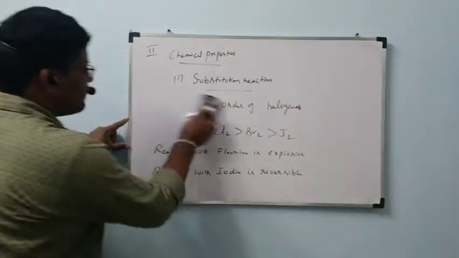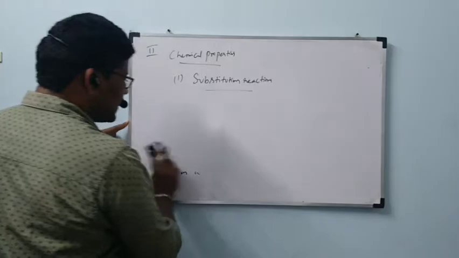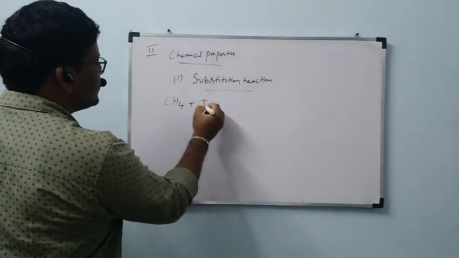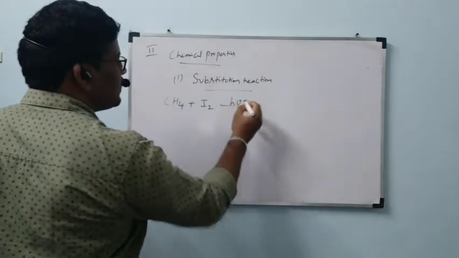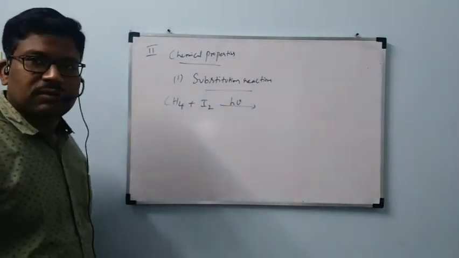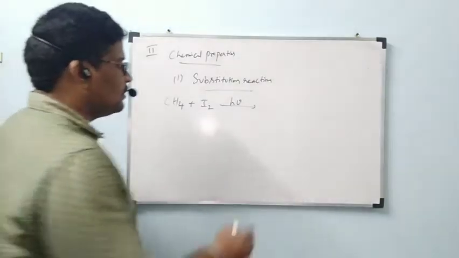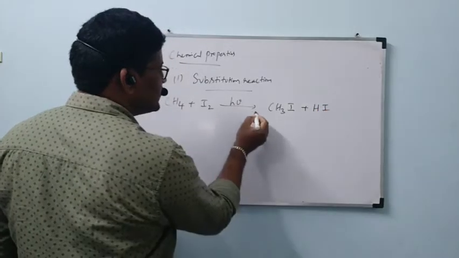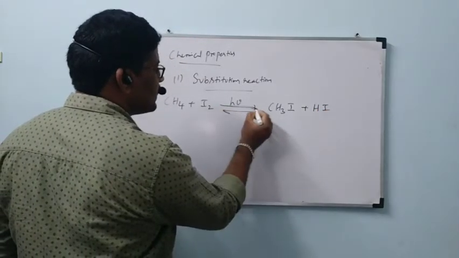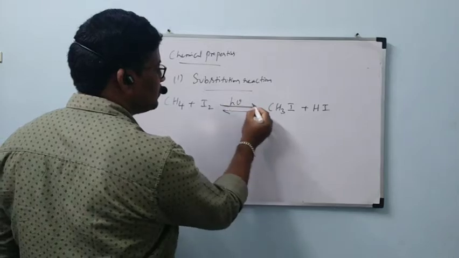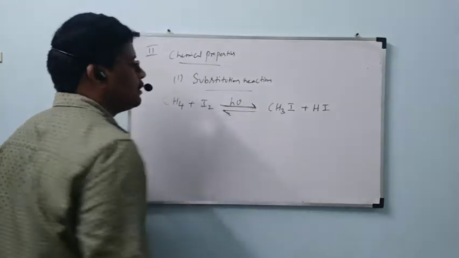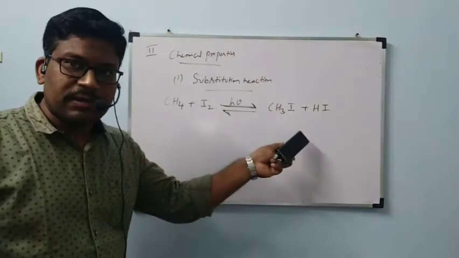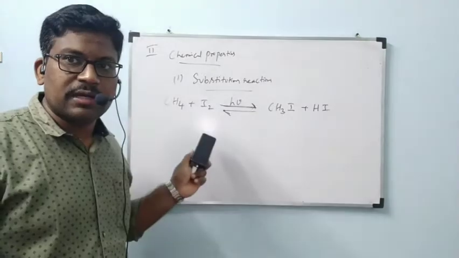Now, what will happen if you take iodine as one of the reactants? Then see, CH4 plus I2 in presence of h nu, we will get CH3I plus HI. It is reversible, means two-sided arrow mark we have to show. That one I told, it is reversible means reactants will be converted to products, and immediately products will be converted to reactants.